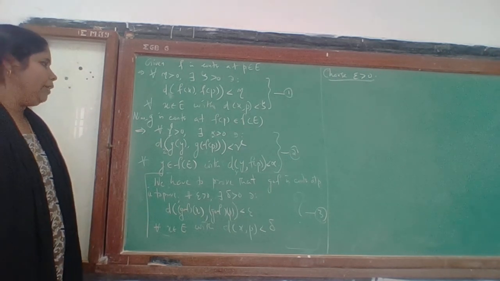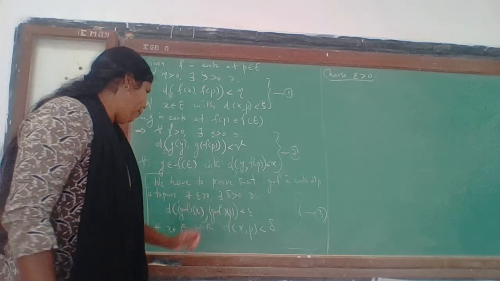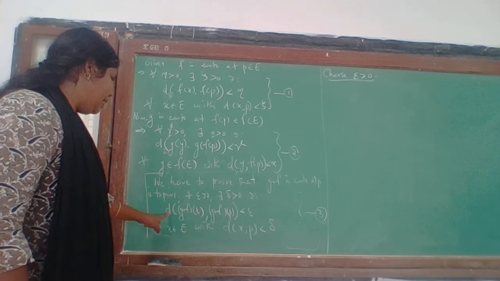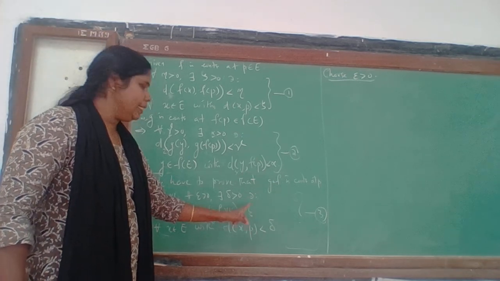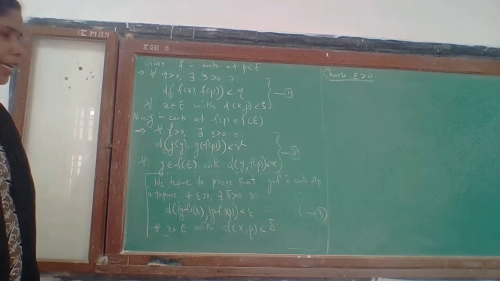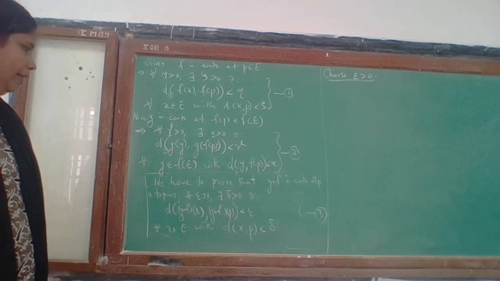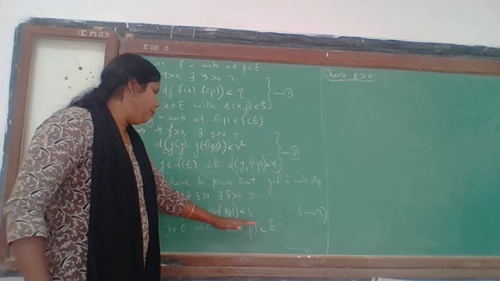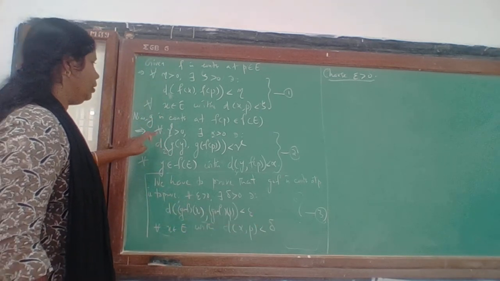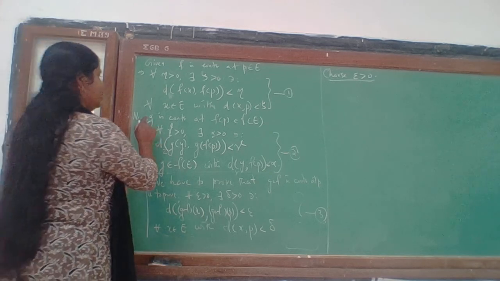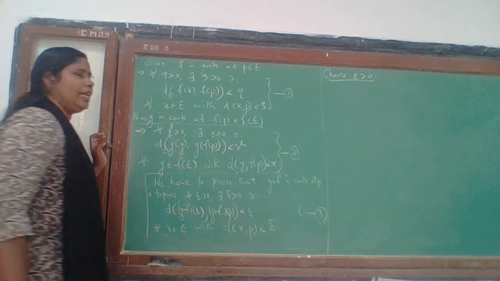Now we want the distance between g of f of x and g of f of p to be made less than epsilon. Whatever delta is there, we have to make this less than epsilon, but we have a provision for that, because our assumption is that g is continuous at f of p.